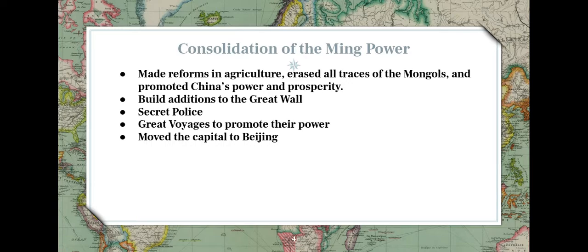He did have these great voyages. We'll talk about it with Zheng He, that promoted their power throughout not the world, but a good chunk of the world. And also, eventually, we'll talk about it. Hong Wu died, and his son took over and actually moved the capital to Beijing. So before, I believe it was Nanking, where the Mongols had set up. Well, like let's go to Beijing, clean start, not even a trace of the Mongols who were here.